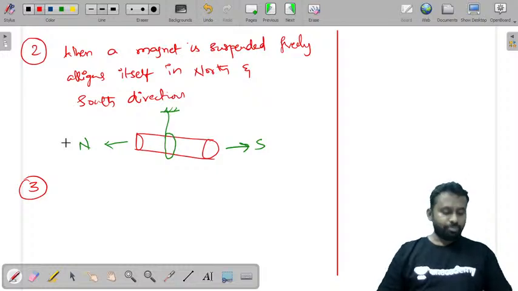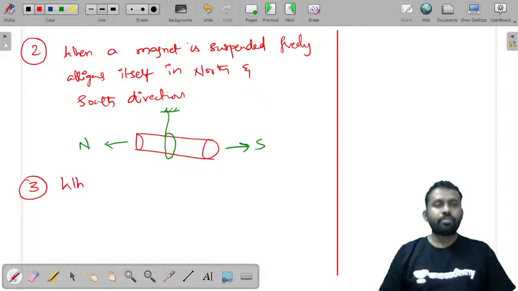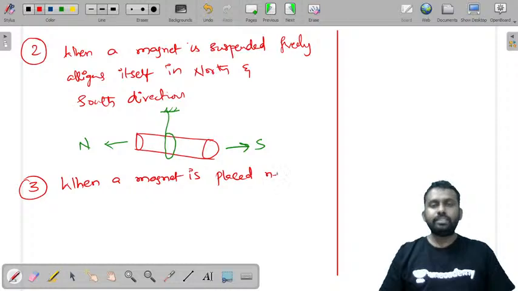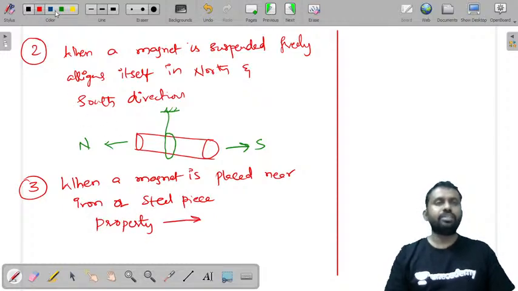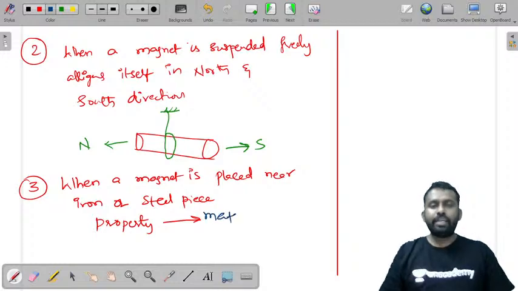Now when a magnet is placed near an iron or steel piece, what happens is its property gets transferred to this magnetic material, and this property is called magnetic induction.